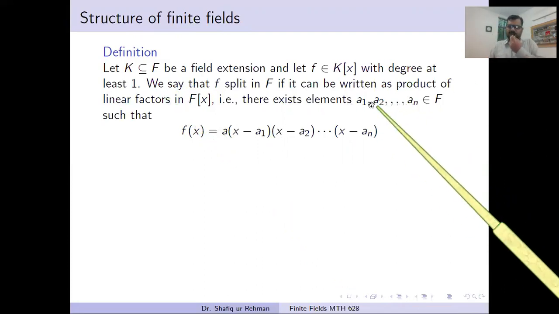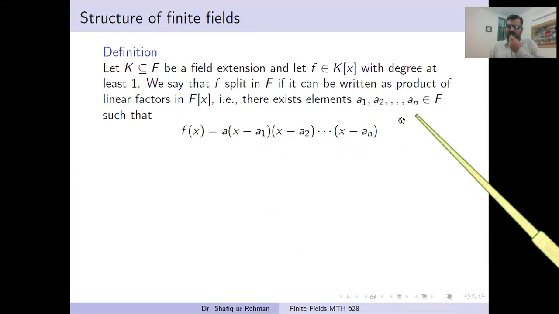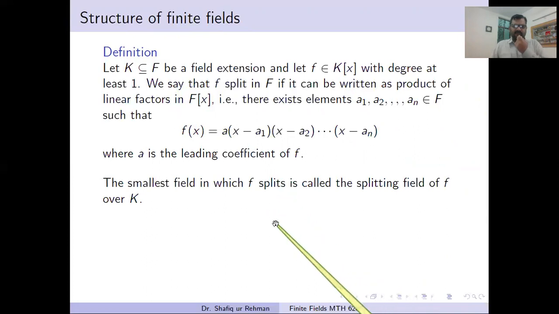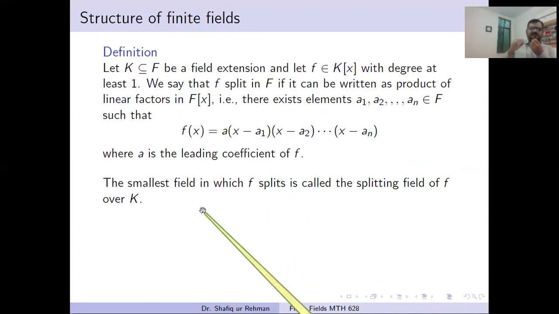These will be the roots of this polynomial. And the smallest field in which f splits is called the splitting field of f over k. We will note down all the fields in which a given polynomial splits, and then the smallest one will be named the splitting field.